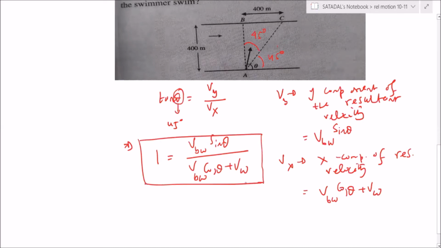I hope everybody got it. Anybody having any doubt, feel free to ask. Theta is coming to 53 degrees, no? Is this clear, everyone?